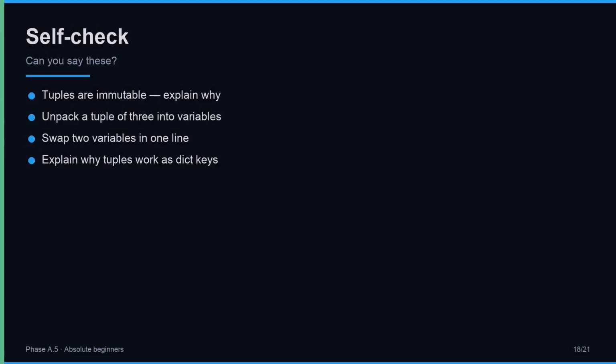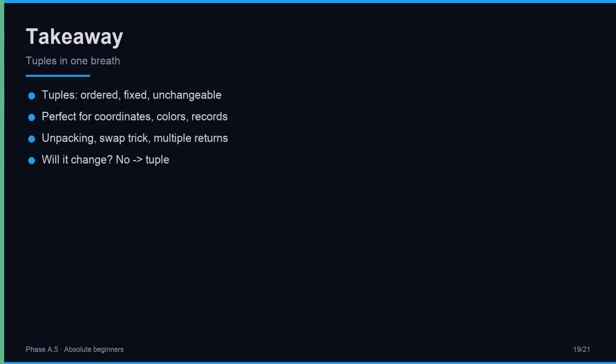Quick self-check. Can you explain in one sentence why a tuple is immutable? Can you unpack a tuple of 3 values into 3 variables? Can you swap 2 variables in one line? Can you explain why tuples work as dictionary keys but lists do not? If any of these feels shaky, rewatch the matching part. The goal is not to memorize syntax, it is to recognize when a tuple is the right tool. Say each out loud.